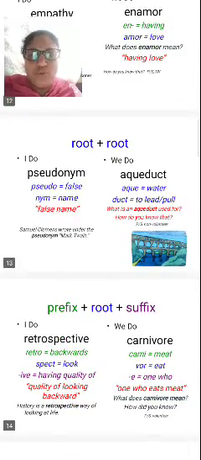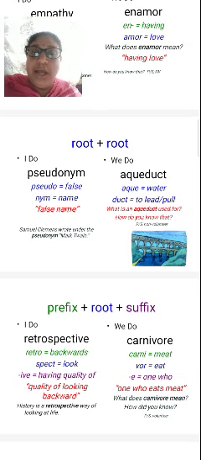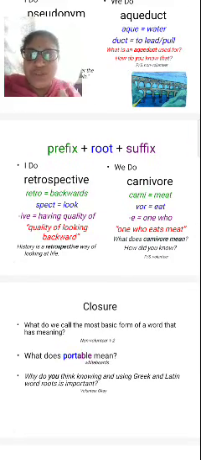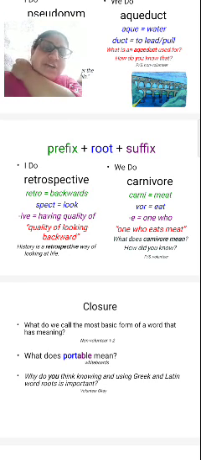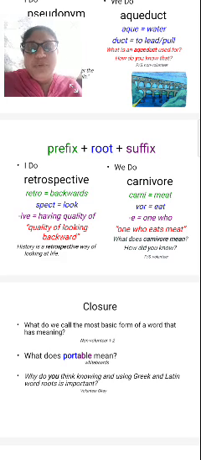And you also have root plus root: pseudonym and aquaduct. Pseudonym means false name and aquaduct means to lead or pull water. And prefixes plus root plus suffixes: you can take three in a word also, not only a prefix by itself or only a suffix by itself. You can take the prefix, root and suffix and make the word.